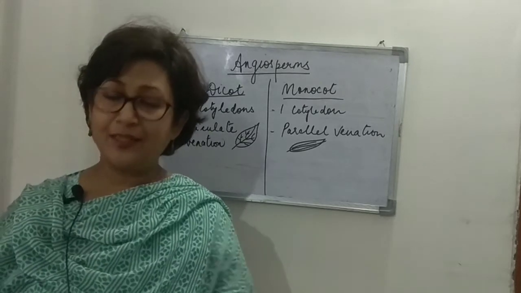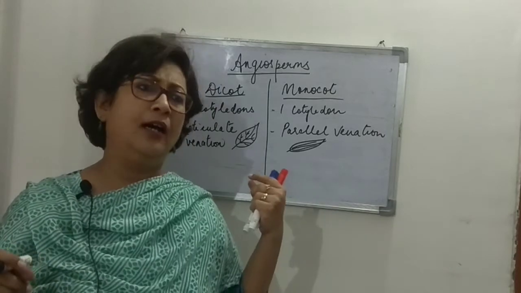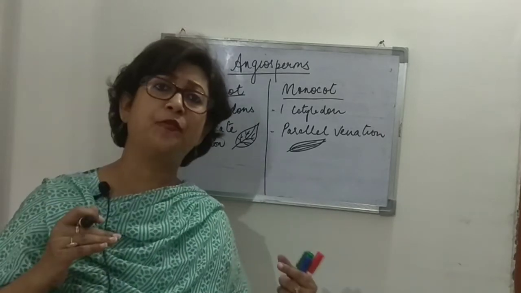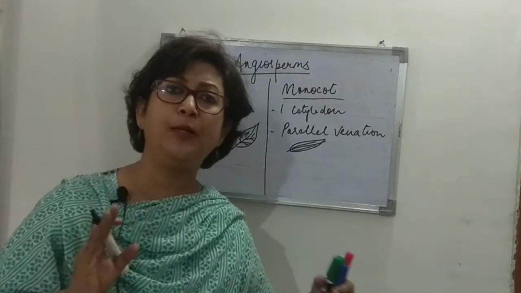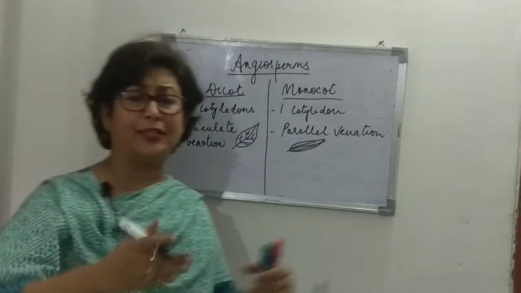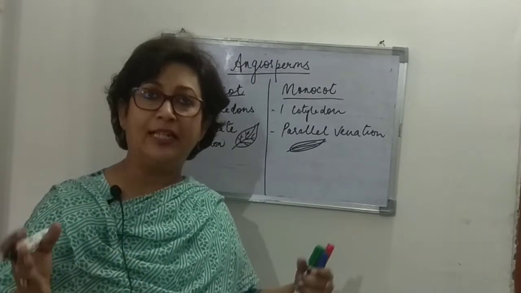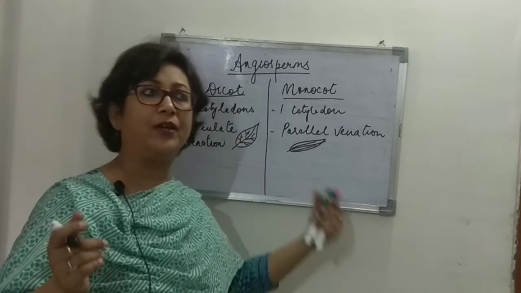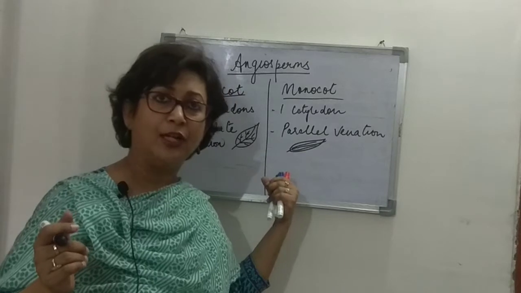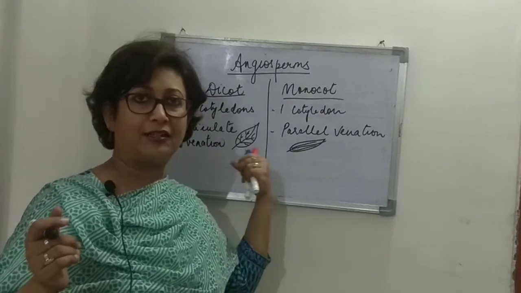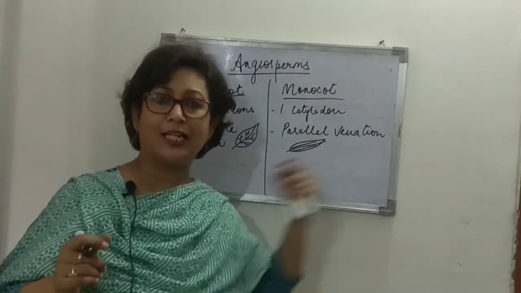Now we will talk about the visible differences, that is, by looking at a plant, how you can tell whether it is a monocot or a dicot, just by looking at the leaves. If the leaves have reticulate venation, it is a dicot plant, and a leaf having parallel venation is a monocot plant.